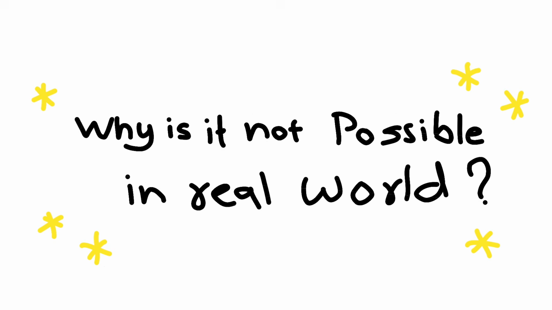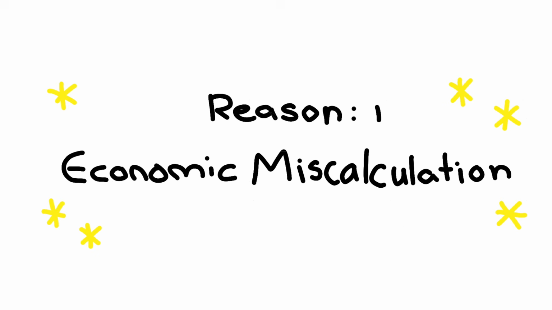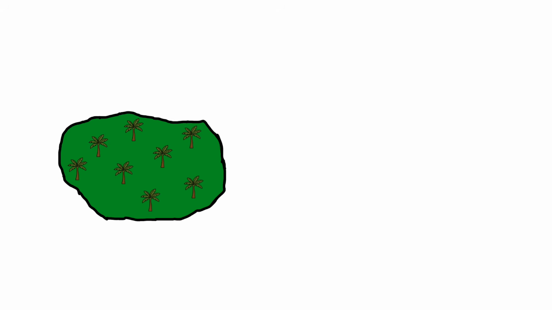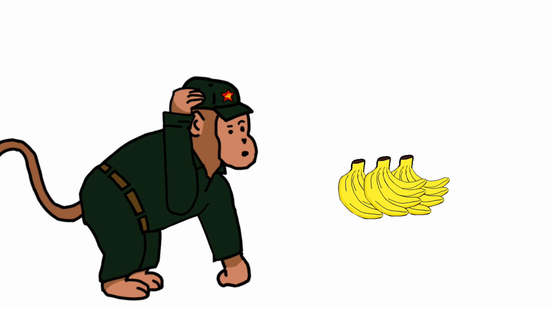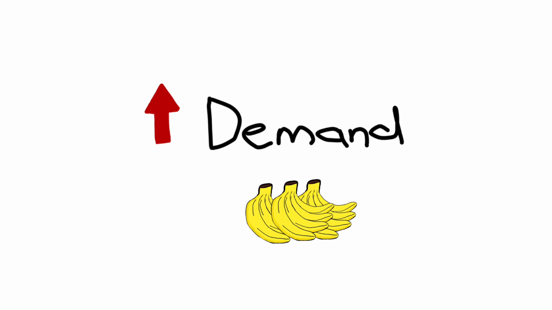But why is it not possible in the real world? Reason number 1. Economic miscalculation. So the jungle no longer had a free market, so it was more difficult for the government to calculate how much banana monkey needed. This resulted in the rise of the demands of bananas.